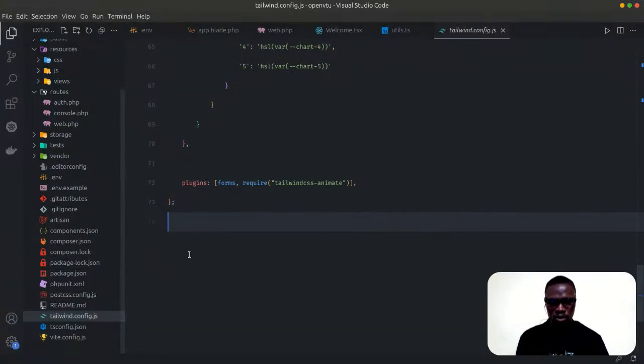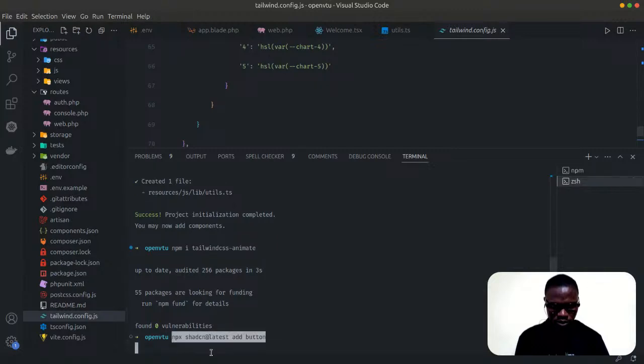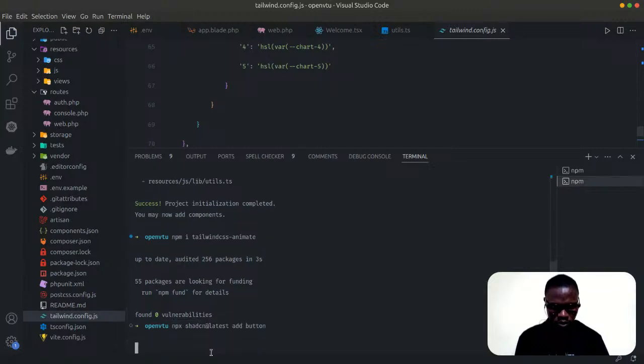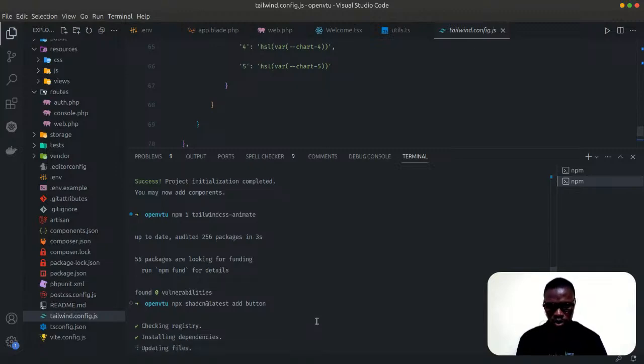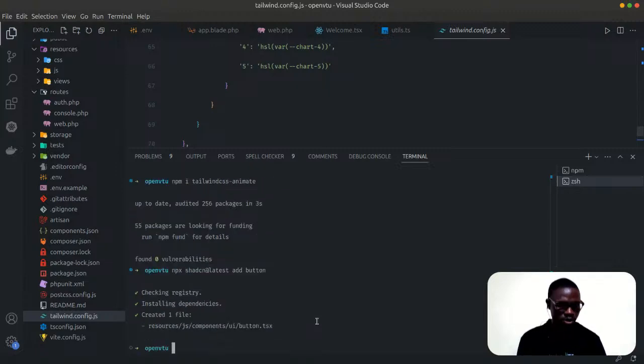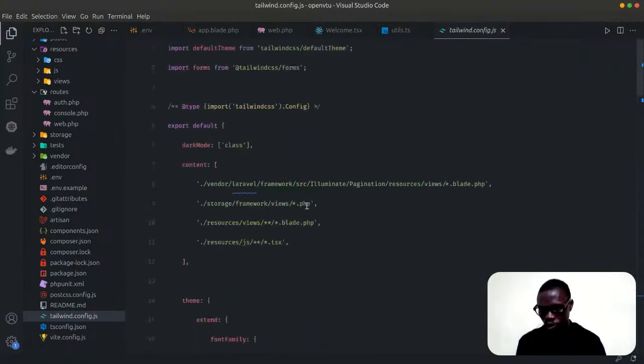So let's go back to our code. Let's just add the button component for ShadCN. All right, that's installing. So let's see the magic. What is happening here is nothing much. We have a script that will just copy the button component from the ShadCN repository and put it in our project. We can do that manually, but if we have a script that can do it for us, let's just let the machine do the work. So that means we are smarter.